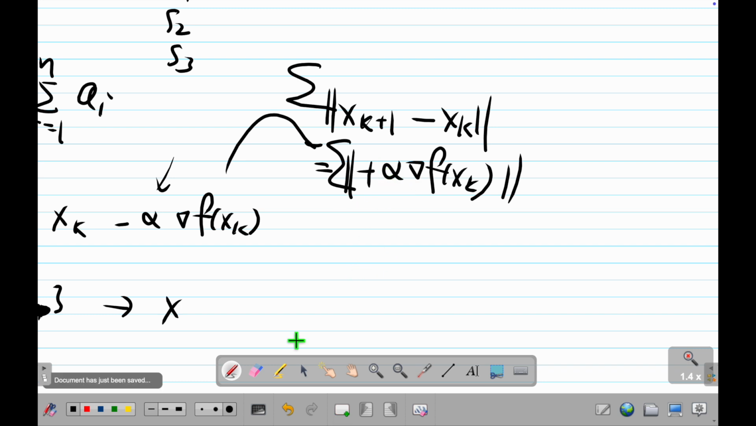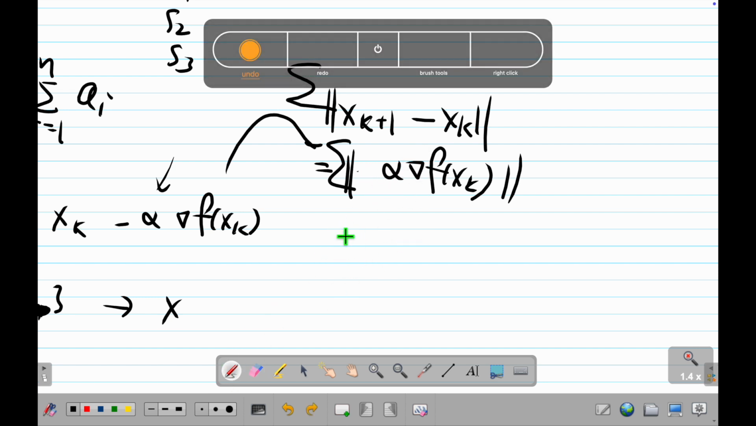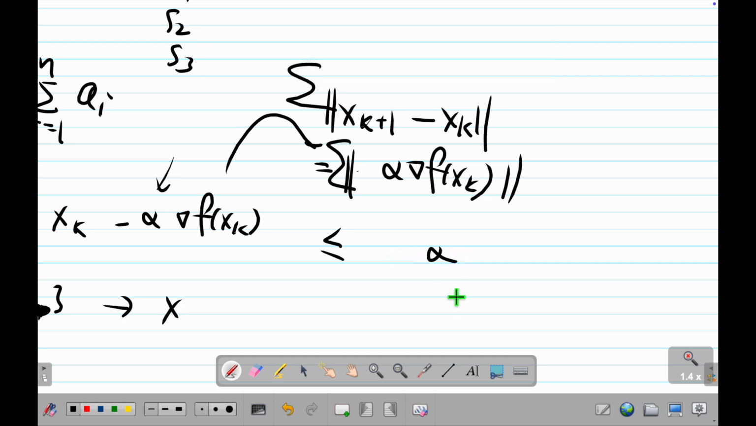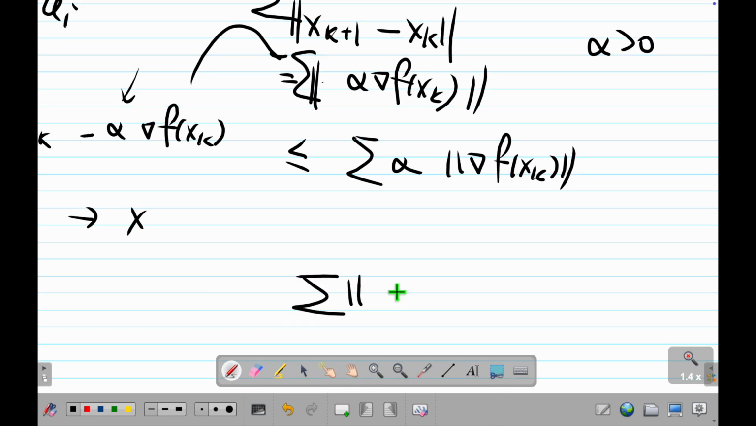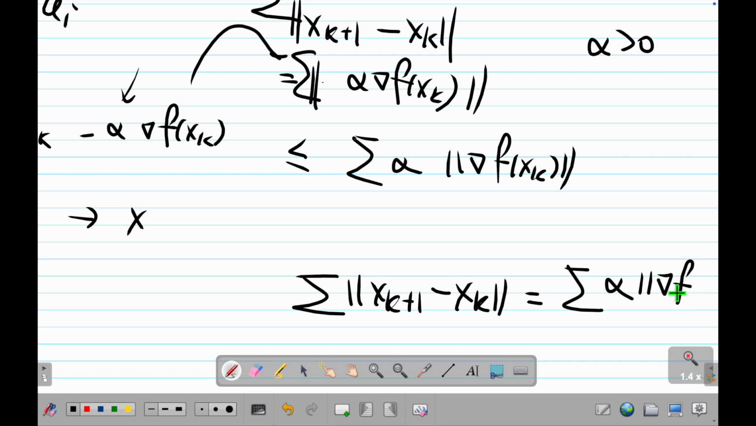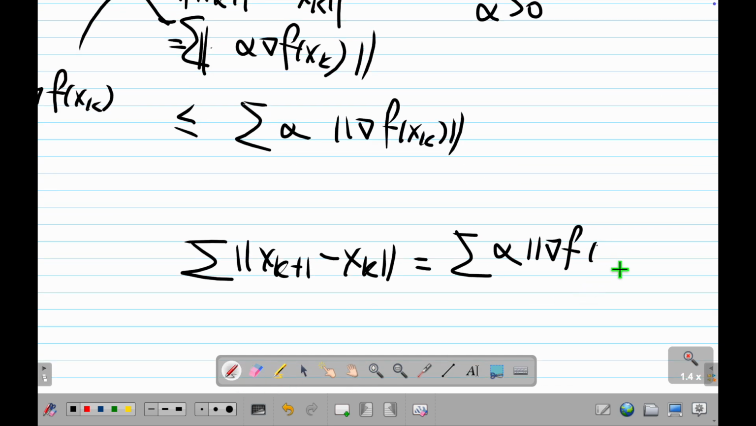Negative sign doesn't matter in a norm, so we don't care about the sign, okay? Alpha is a number, so now I can pull the number out. Let's say alpha is larger than 0, then I can just say this, right? Then I have the following. The x_{k+1} minus x_k is equal, let's say it's equal. I don't care about the direction, okay? Then I have this.